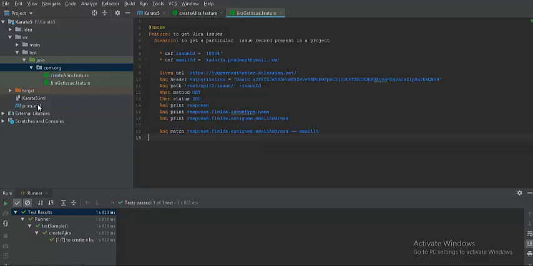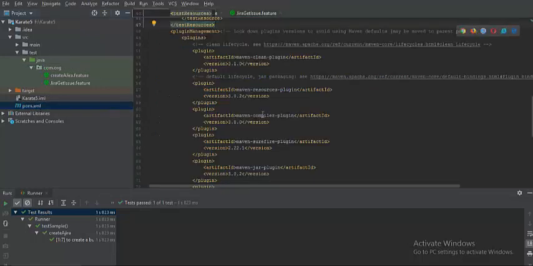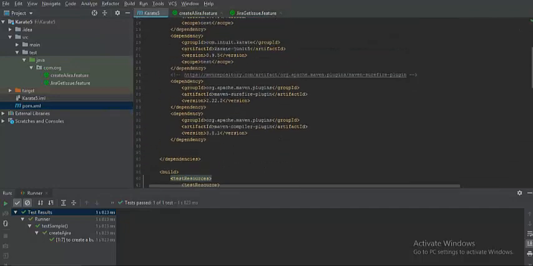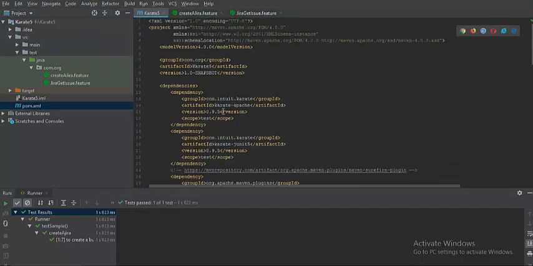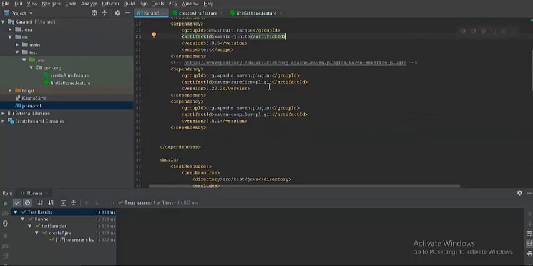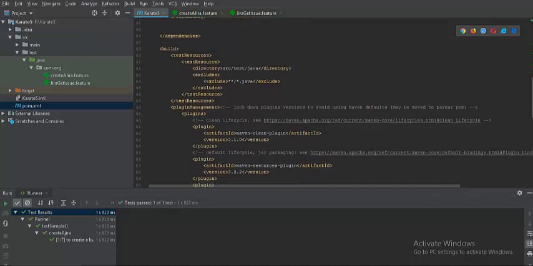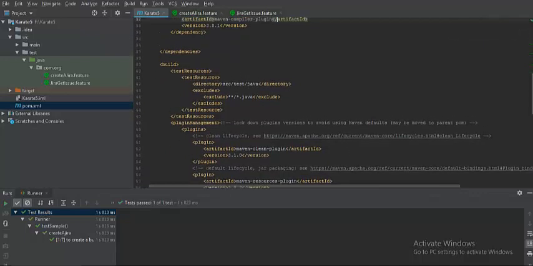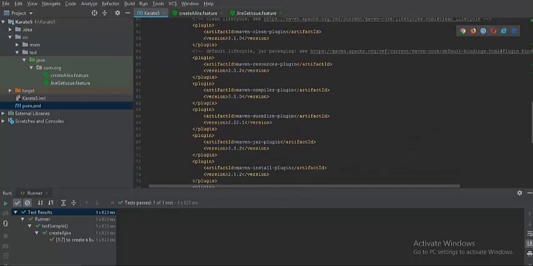So this is a basic Maven project. I'll give you a walkthrough of my pom.xml file. The only difference is that earlier I had Karate JUnit 4 dependencies, but now I have used JUnit 5 dependencies, version 0.9.5. And the rest of the things are quite the same, like the Maven Surefire plugin and the Maven compiler plugin. In the build section I also have different plugins, where you can specify the Maven goal, like if you wanted to build, or clean, or build a jar. So all those plugins were specified.